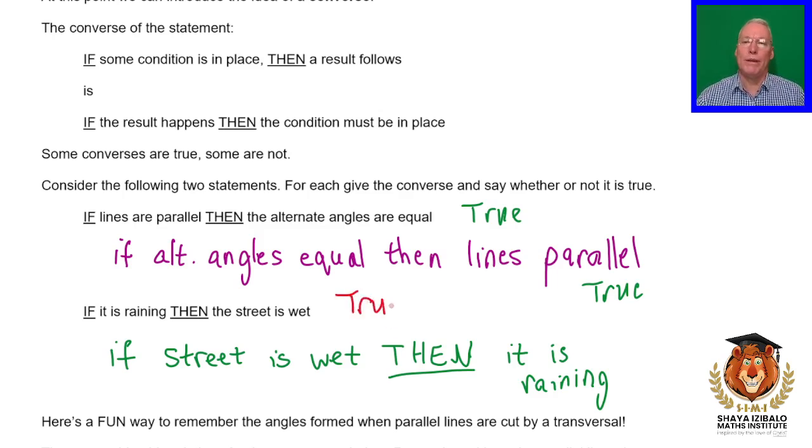If the street is wet, does it mean it's raining? No, this is not true. This could be false, because maybe it was raining earlier, but it's not raining anymore, or maybe it didn't rain at all and someone wet the street with a hose pipe. With parallel lines, with alternate angles, corresponding angles, and co-interior angles, the converse is true.